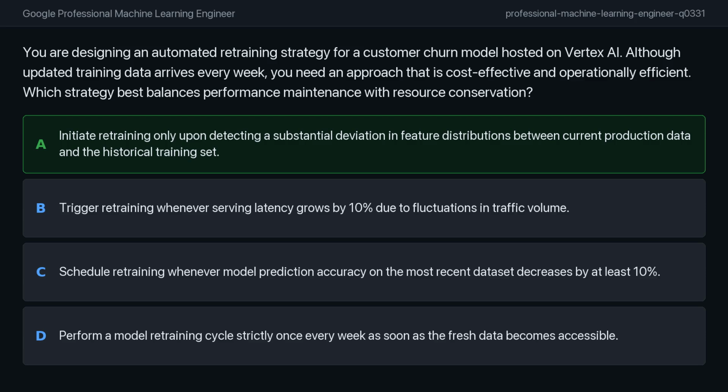In my view, the correct answer is option A. Retraining a model triggered by data drift is an industry-standard best practice. Data drift happens when the input data's statistical distribution shifts significantly compared to the training set, which usually degrades performance. Monitoring this allows you to retrain only when necessary, effectively balancing model accuracy with cost and compute resources.